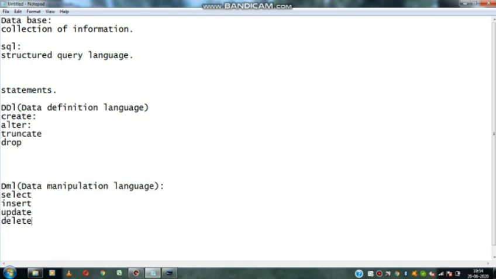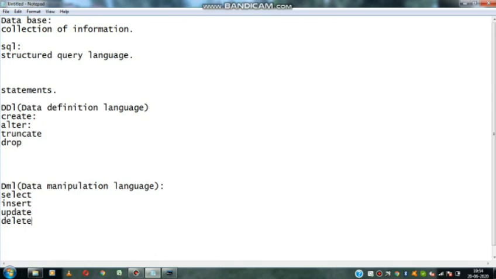Okay, next select. Select is to retrieve the data from the table, to show the data from the table. Next insert. Insert means adding data to the table. Update means any updations and modifications we can do.